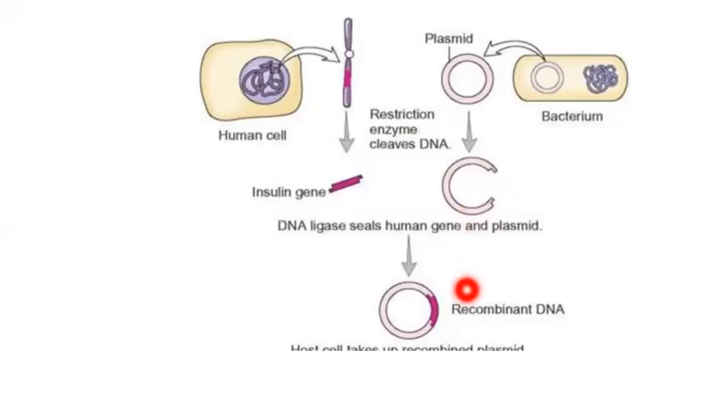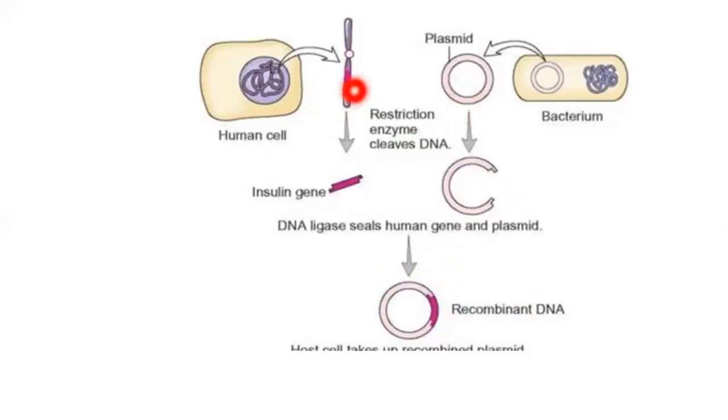So you can see over here, this is ready. This is a recombinant DNA because it has a bacterial gene plus a human gene. It is a modified DNA. Hence this is called recombinant DNA, because as I told you earlier, recombinant DNA is nothing but a modified gene. Again, repeating for the last time: this is the bacterial gene called plasmid.